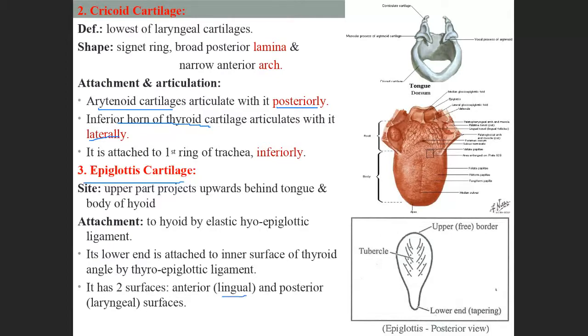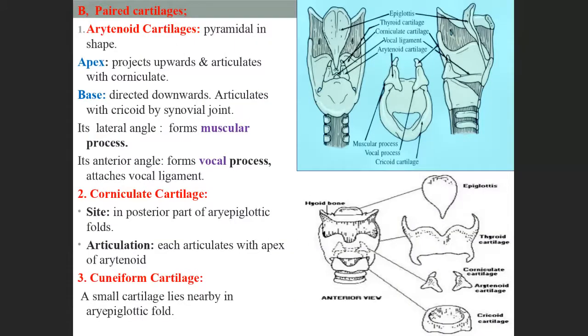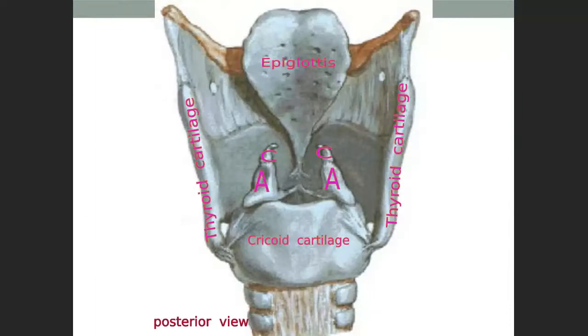It has two surfaces, lingual and laryngeal. They are also called anterior and posterior surfaces. Next, here you just remember the names of the cartilages: arytenoid, cricoid, corniculate and cuneiform. These are the very small cartilages behind, in the posterior view. You see like this.